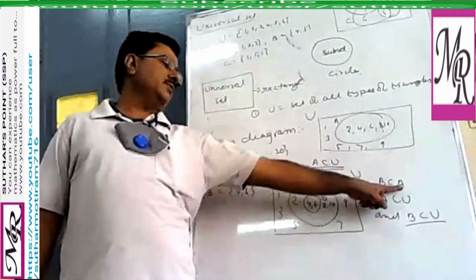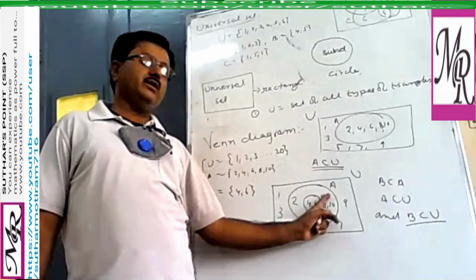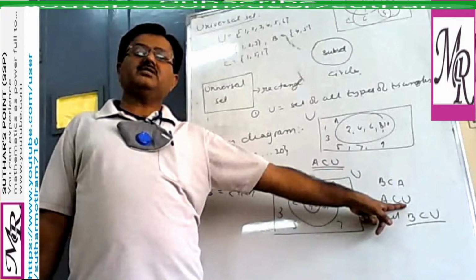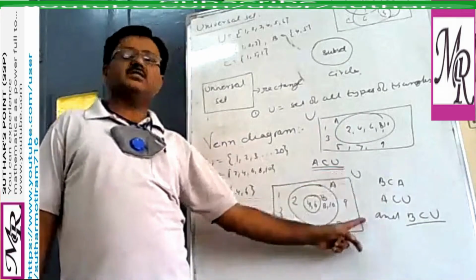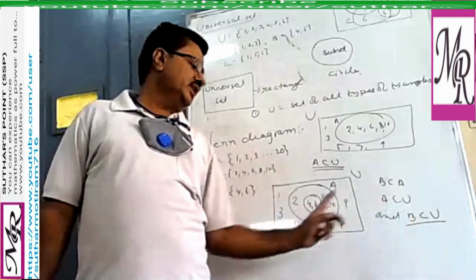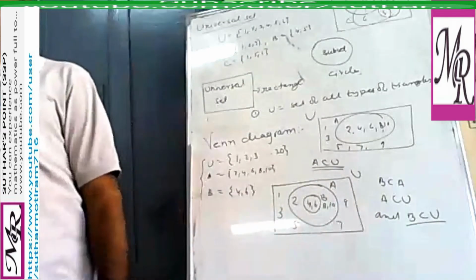B is a subset of A, we represent in this form: B completely lies inside A. Similarly, A is a subset of U. This is the relationship between the sets A and U. That's why we write A completely inside the set U. Similarly, B is a subset of U. That's why B is completely inside U. That is the universal set.